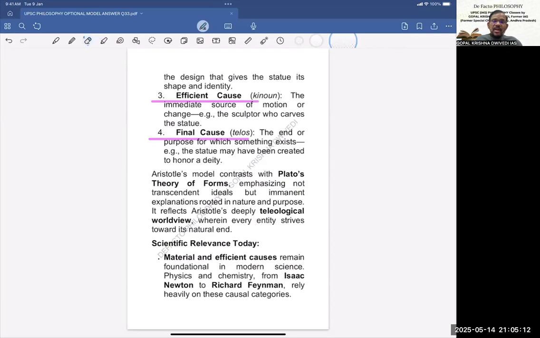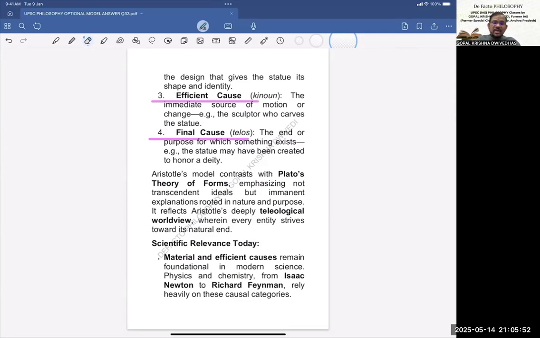Aristotle's model contrasts with Plato's theory of forms, because here Plato also we are referring to. Just to give additional information on how these two philosophers contrast with each other, because we need to write these things. As I have already told in earlier videos on how to write good answers, if you can compare and contrast two philosophers in the same system or even different philosophers, you need to write that, because that gives additional information that makes your answer look better, and it will definitely fetch better marks. So here we are comparing with Plato's theory of forms also.